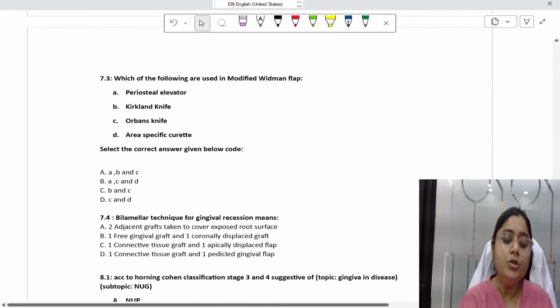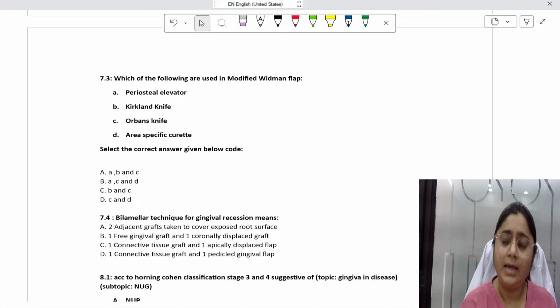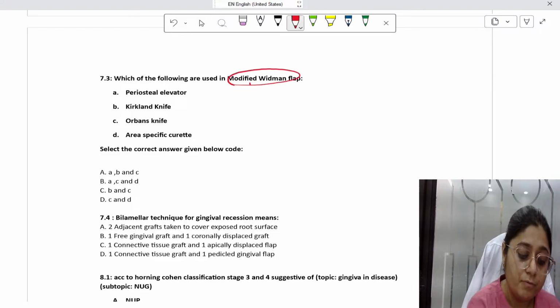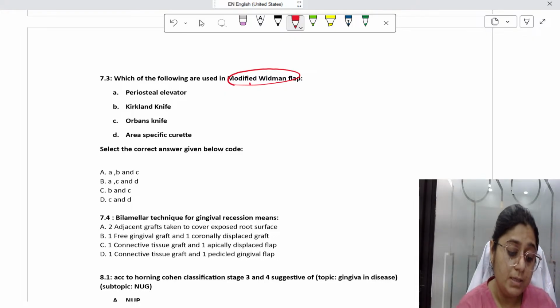Which of the following is used in modified Widman flap? So see, everywhere they can ask you from any of these topics which we are discussing. They can ask multiple choice questions, where multiple answers are correct. Such type of questions can be asked. Options are: option A, periosteal elevator. Option B is Kirkland knife. Option C is Orban's knife. And option D is area specific curette.